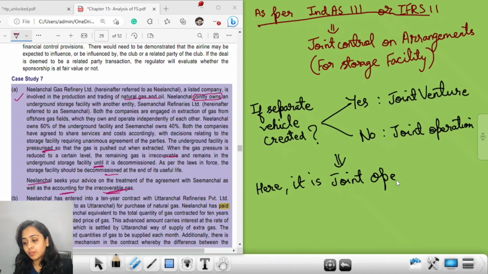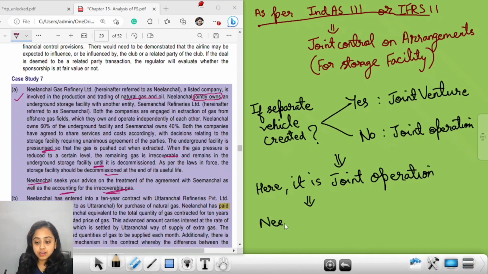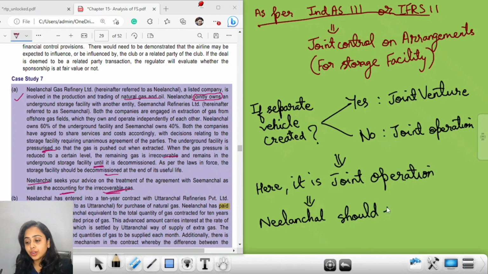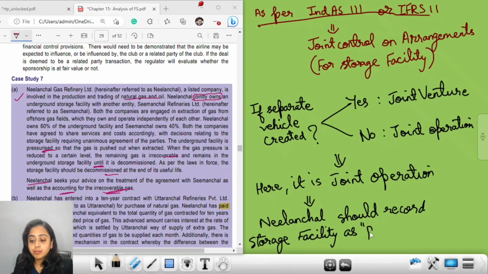Therefore, Neelanchal should record this storage facility as property, plant and equipment at the rate of 60%. Okay, 60% of the storage facility will be recorded as an asset under PPE in the books of Neelanchal. Good. Now we will talk about irrecoverable gas.